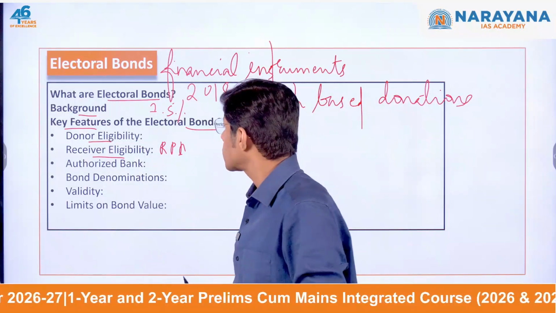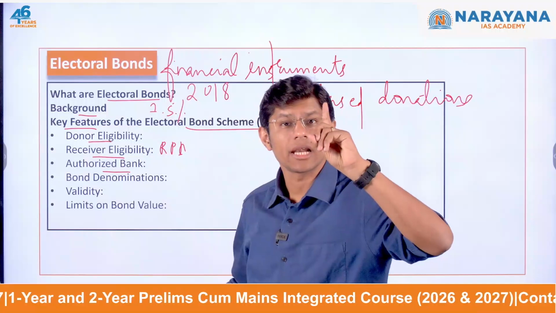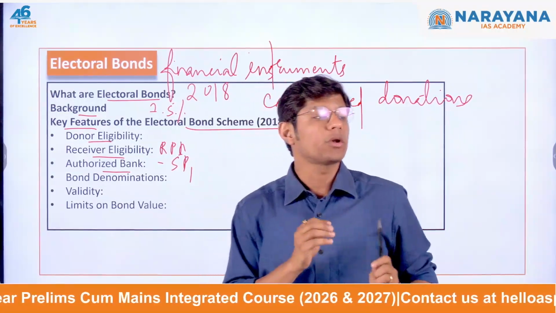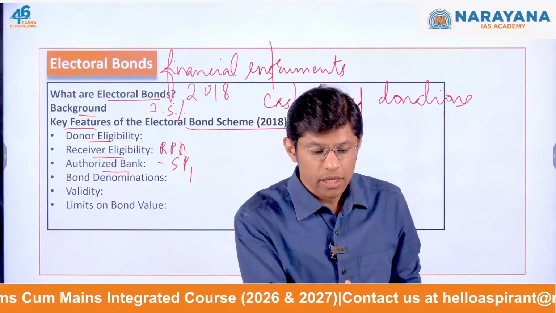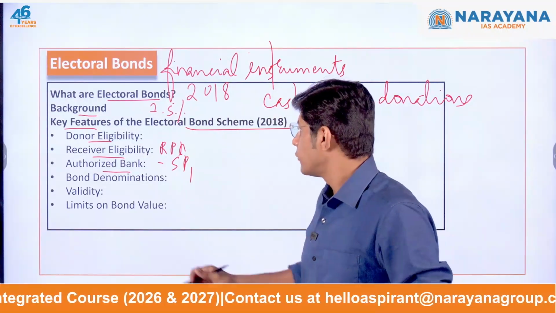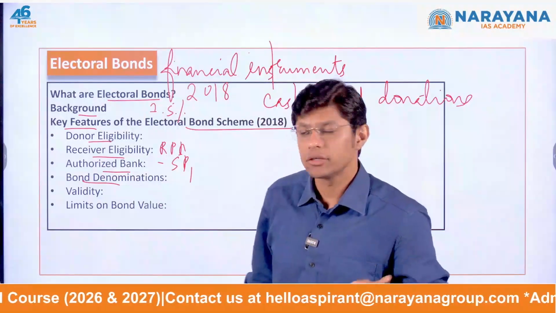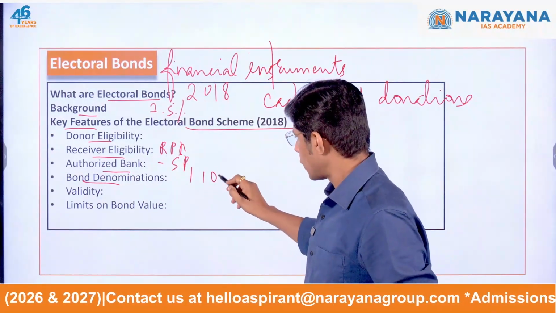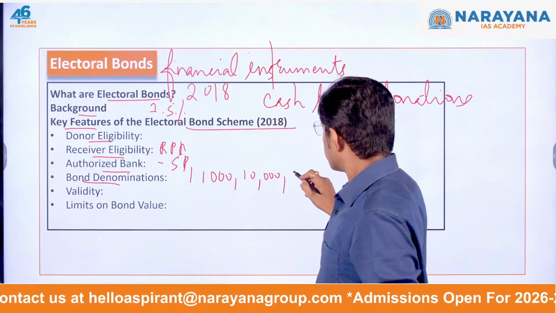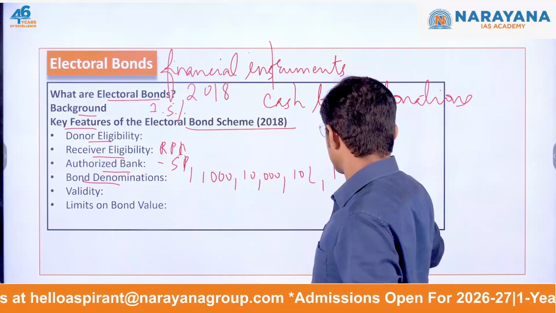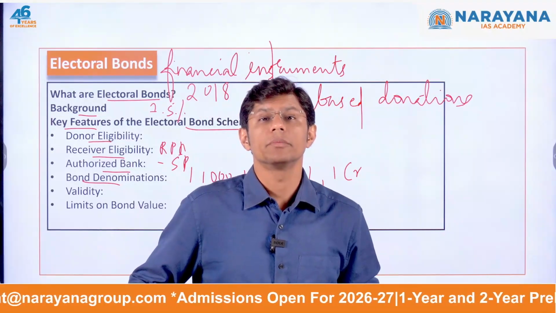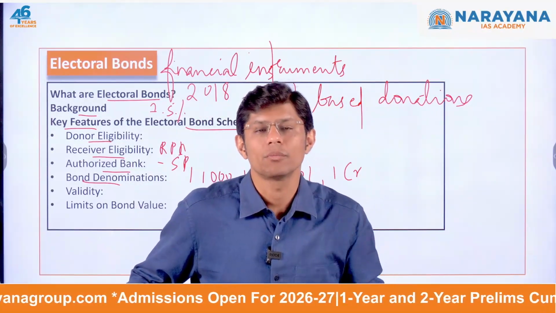Now what about the authorized bank? Only one bank is allowed, and that is the SBI. The SBI was the only bank authorized to issue and encash the electoral bonds. And what was the bond denomination? It was 1,000, then 10,000, then 10 lakhs and 1 crore. These were the denominations in which people could purchase the electoral bonds.